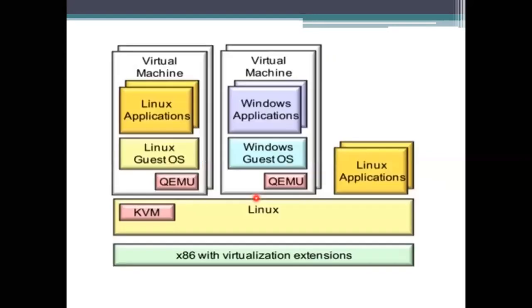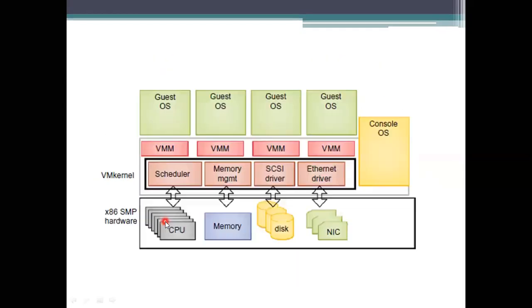If you see the previous diagram, in the Linux operating system we are maintaining the kernel based virtual machine, but it is not taking that into account. It is taking the virtual machine, only the kernel based one. So this VMM layer will take care of the virtualization of the resources: CPU, memory, network, disk controllers, and human interface devices. All these come into account without any control of the operating system.